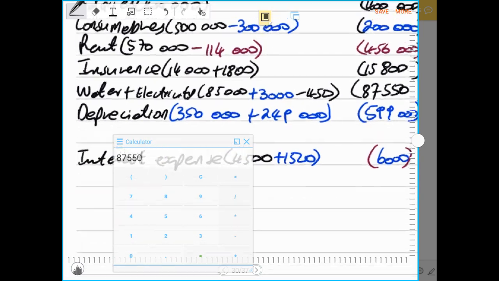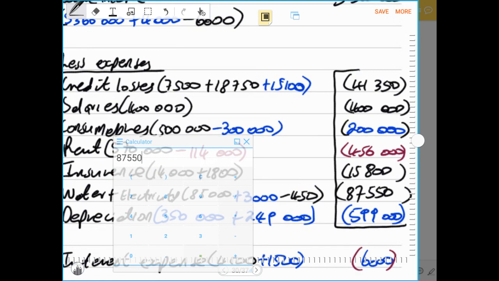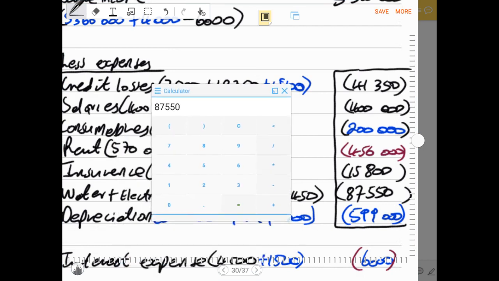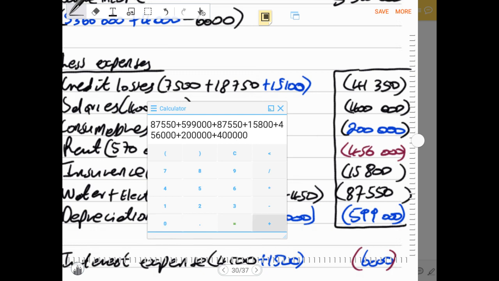Then this will give us total expenses before we take into account finance cost. Our total expenses will be 599,000 plus 87,550 plus 15,800 plus 456,000 plus 200,000 plus 400,000 plus 41,350.